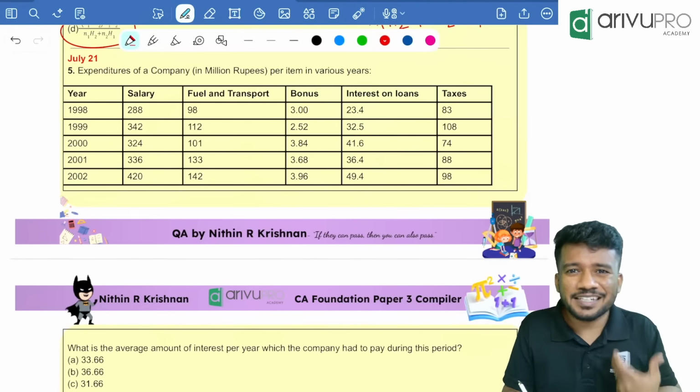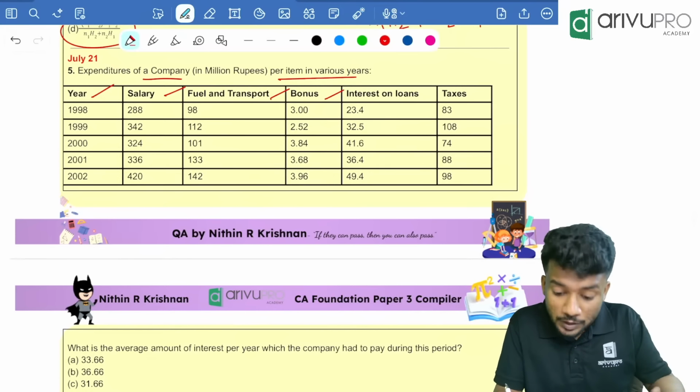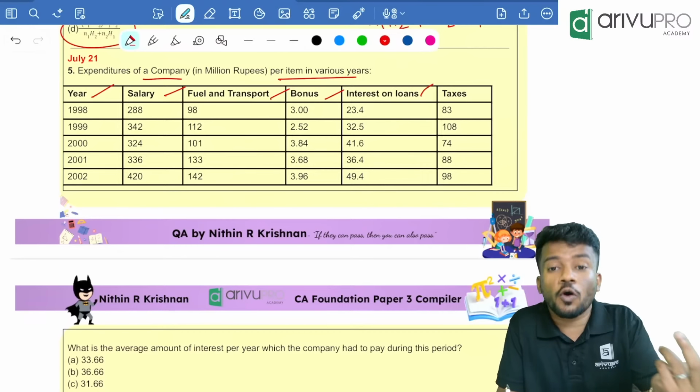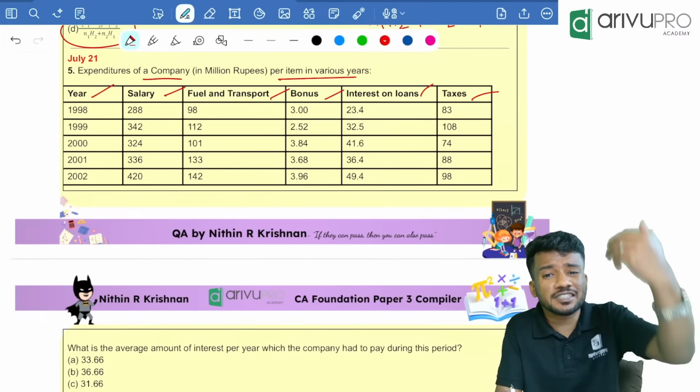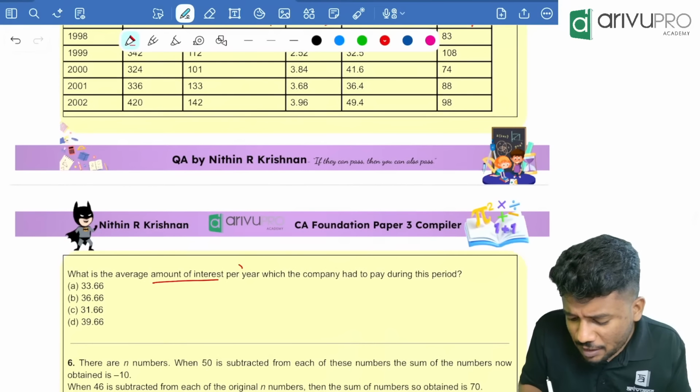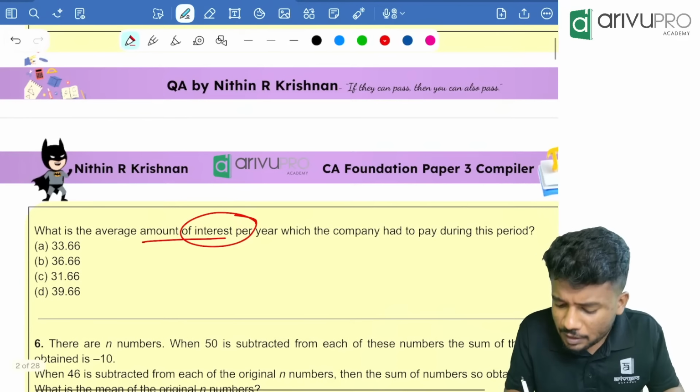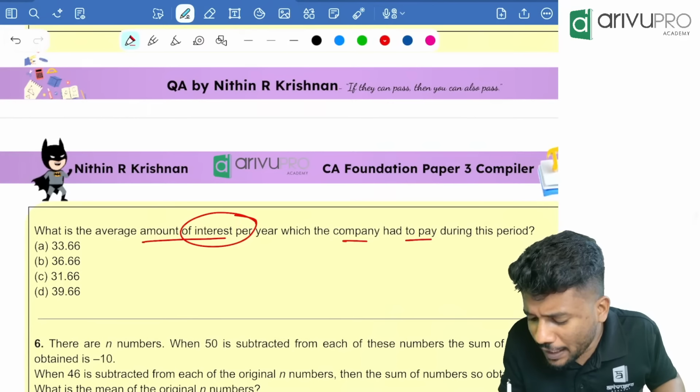Expenditure of a company is given as per the given items. Year is given, salary is given, fuel and transport expense is given, bonus expense is given, interest on loans is given, then taxes expense is given. All the expenses are given properly. Now look at this. What is the average amount of interest per year which the company had to pay during this period?